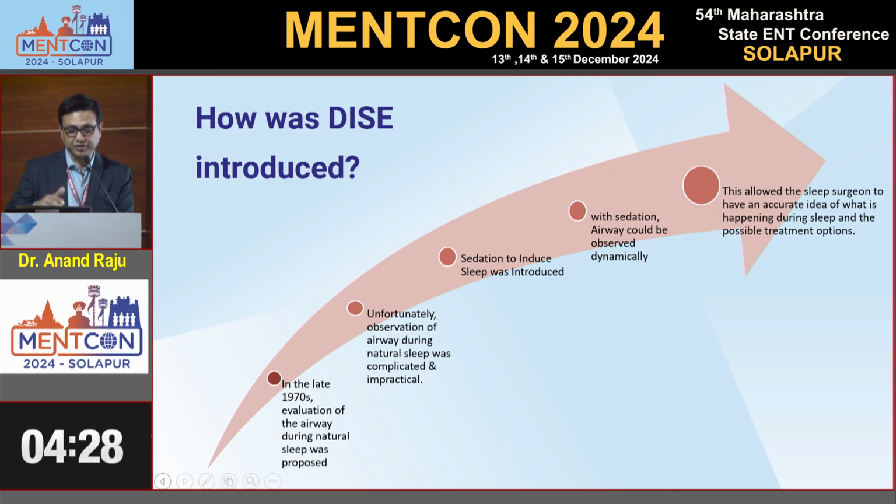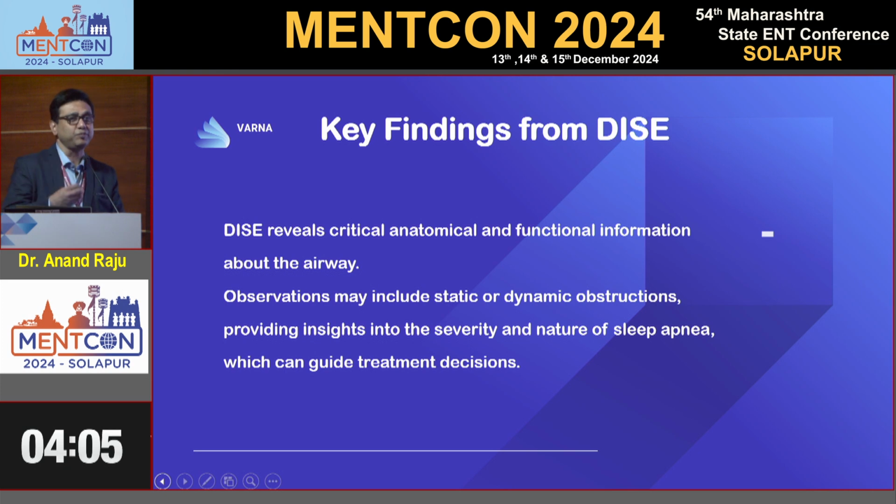So they failed to find out the exact obstruction and the pattern of collapse. So sedation to induce sleep was introduced in 1990 by Kraft and Fringel. They somehow succeeded in assessing the sleep obstruction during sleep. Under sedation the airway could be observed dynamically. This allowed the sleep surgeon to have an accurate idea of what is happening during sleep and the possible treatment options. Somehow, they were not able to give a proper sedation.